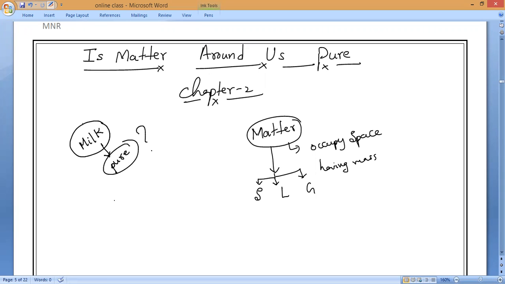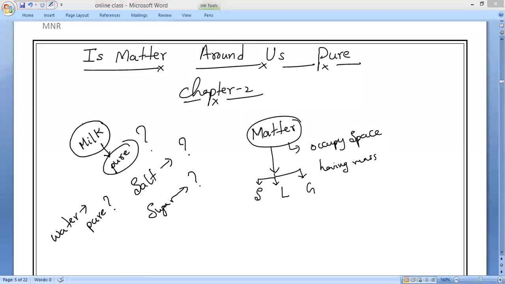Yes? If you buy salt, he will ask you, is it pure salt? If you buy sugar, he will ask you, is it pure? If you are drinking water, he will ask, is it pure water? Like that, in most cases in our daily life, we use this word pure. Yes or no? Try to open up and communicate with me. Yes or no, guys?